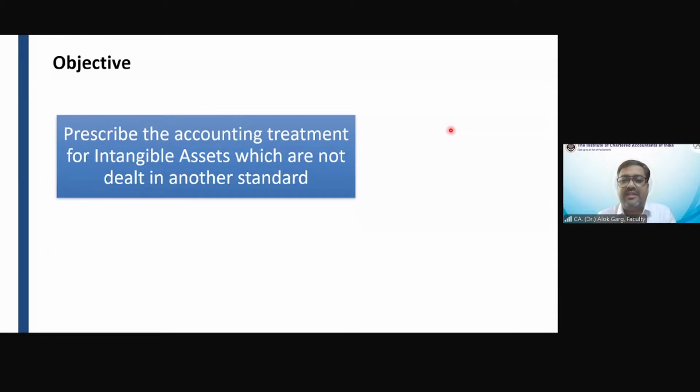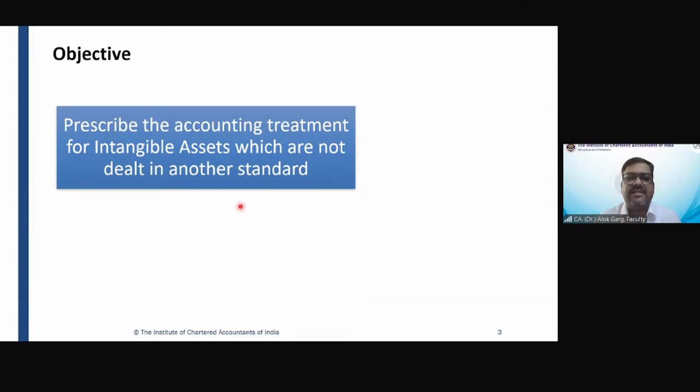Hemant is also saying intangible asset. Khushi is saying intangible asset. Not a notional asset, intangible asset. Now the question is, if deferred tax asset is an intangible asset, do we need to cover this deferred tax asset under Ind AS 38?